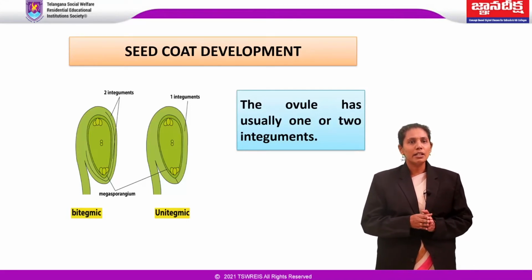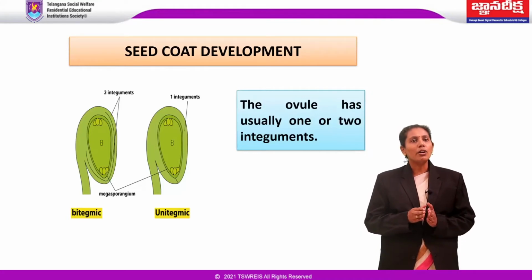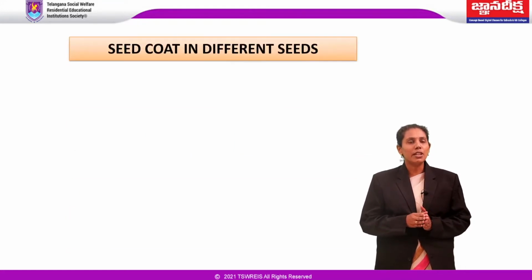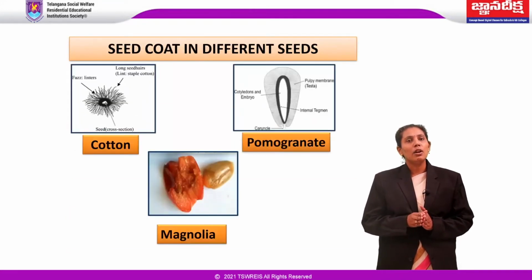In some plants which have a stony or tough fruit wall, the seed coat may be thin and soft. These types of seeds we can see in coconut and almond. In cotton, the ovule has two integuments and both participate in formation of the seed coat.